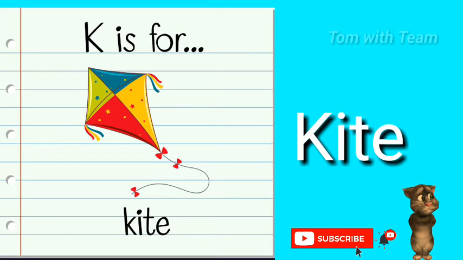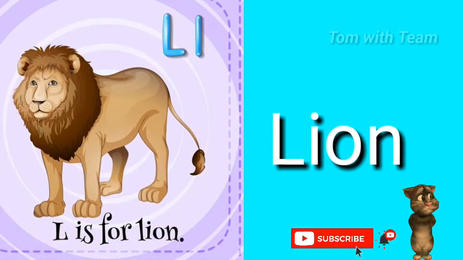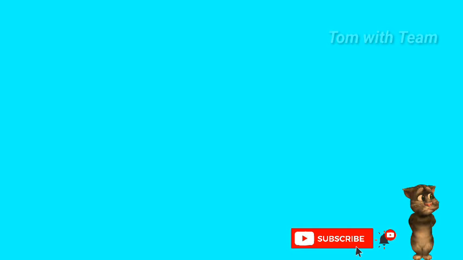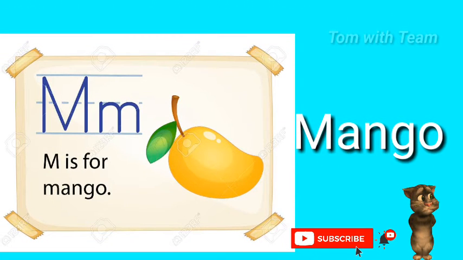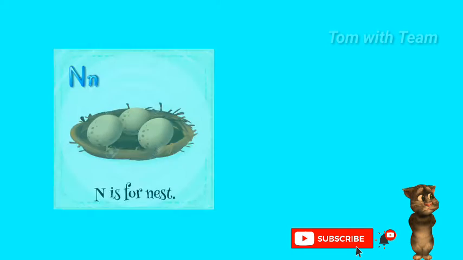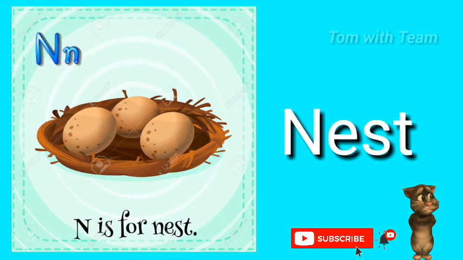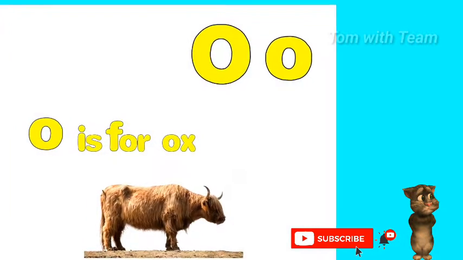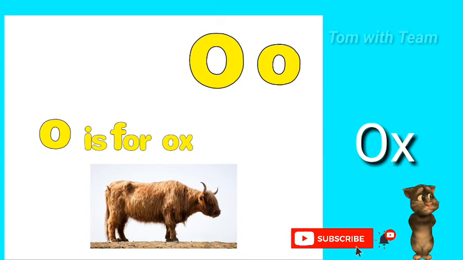K is for kite. L is for lion. M is for mango. N is for nest. O is for ox.